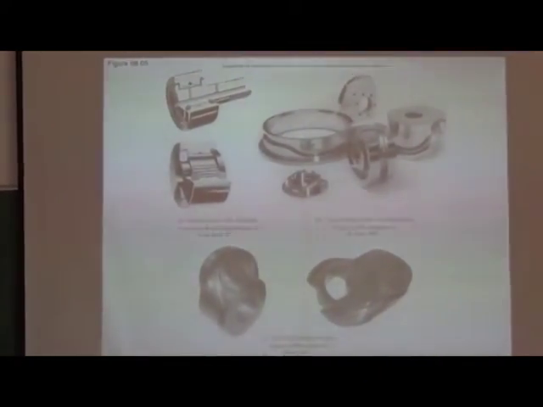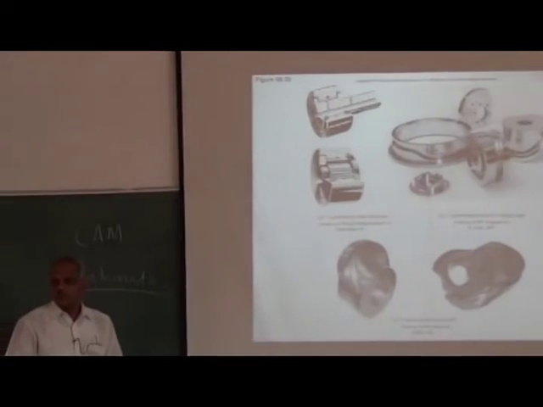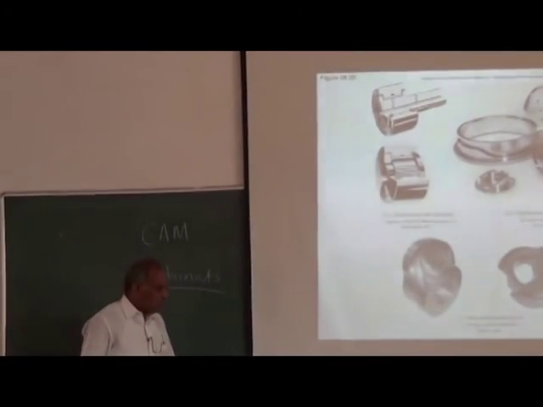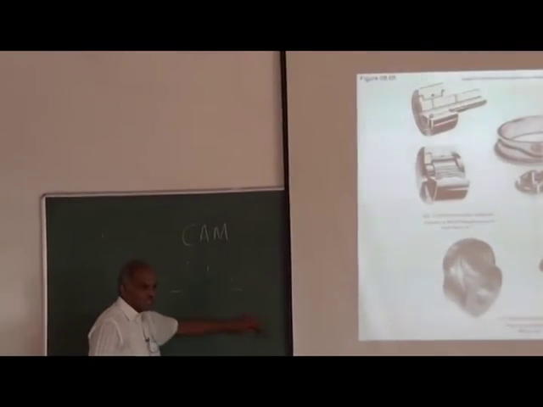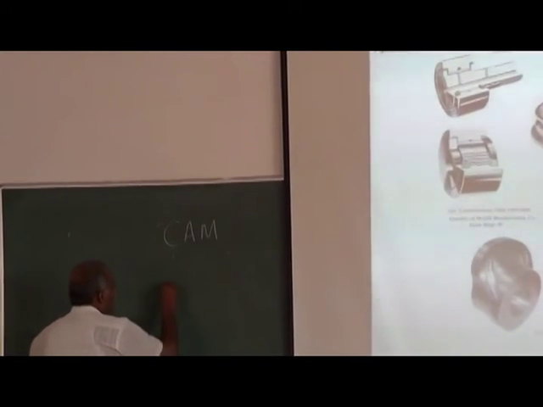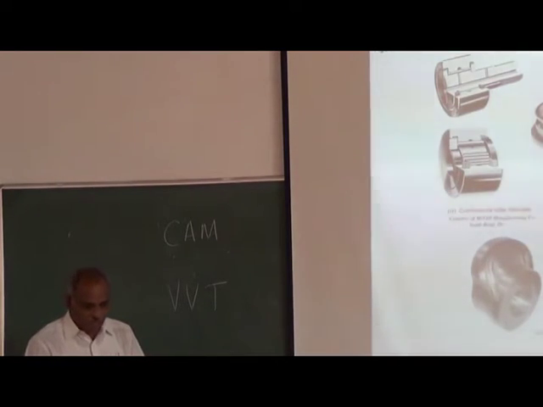So suppose you want to change the valve timing. There is a product from Honda, I think Honda City. They have a VVT, variable valve timing. How will you change the valve timing? It cannot be done using electrical means. It has to be by changing the profile of the cam.